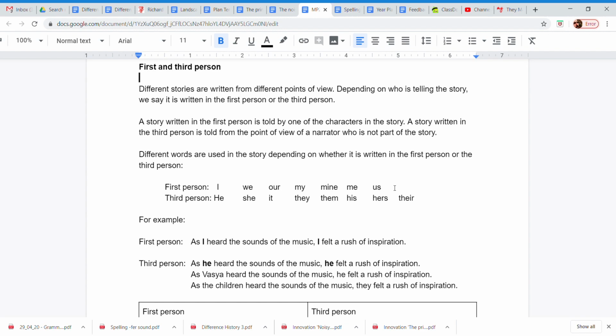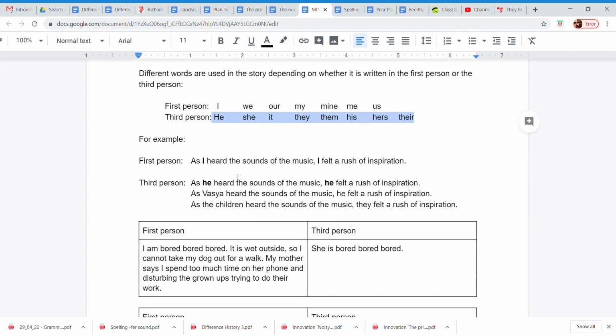First person, we use pronouns such as I, we, our, my, mine, me, us. For the third person, we use he, she, it, they, them, or possessives such as his, hers, their.